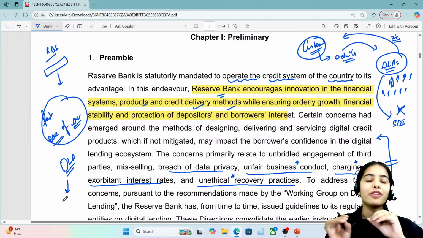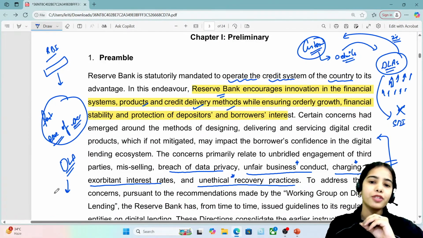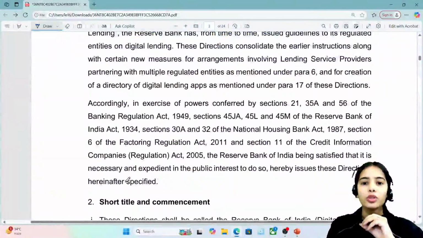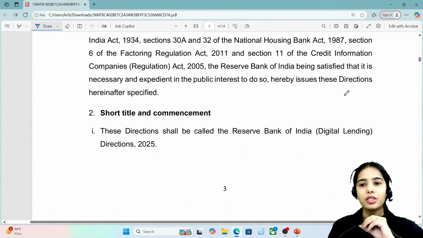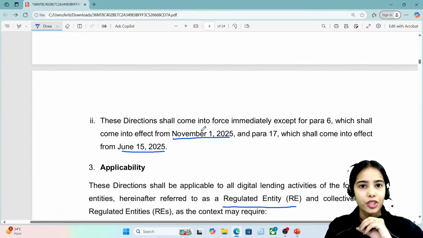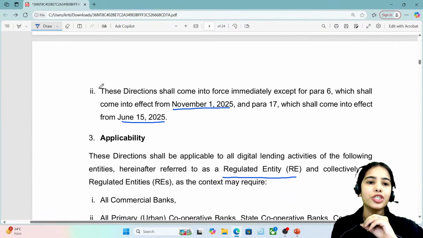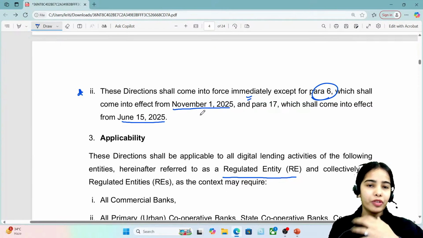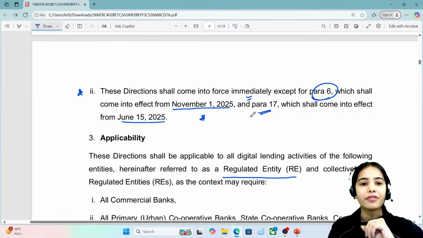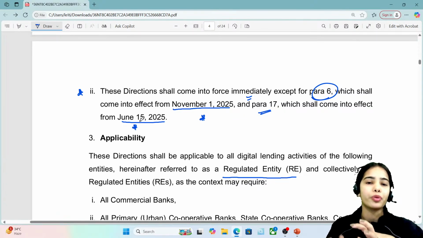So the RBI thought that we need to bring some strict directions for digital lending. That's why the RBI has released the directions here. These directions shall be called the Reserve Bank of India Digital Lending Directions 2025, and these directions shall come into effect immediately. But para 6, we will discuss about it, will come into effect from November 1, 2025, and para 17 will come into effect from June 15, 2025.